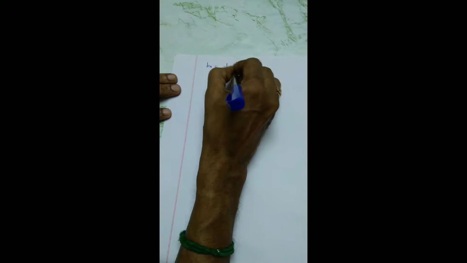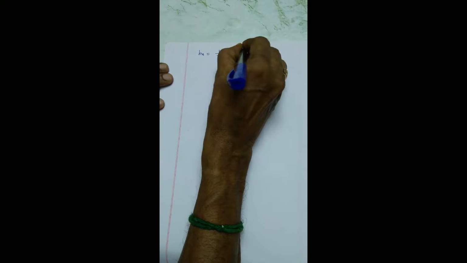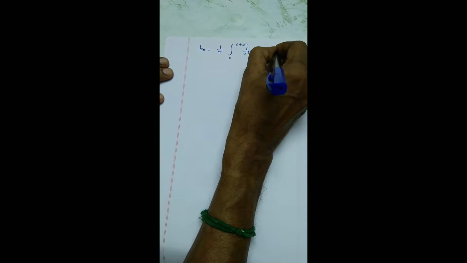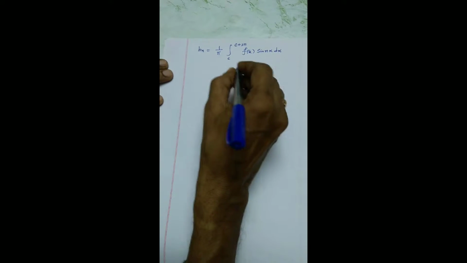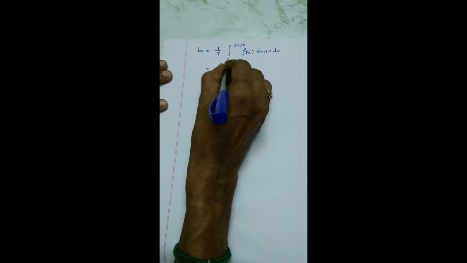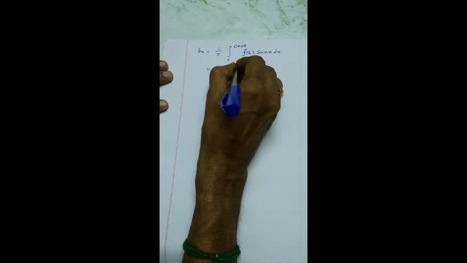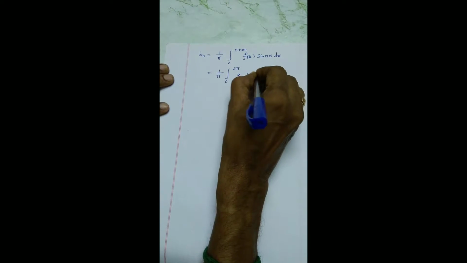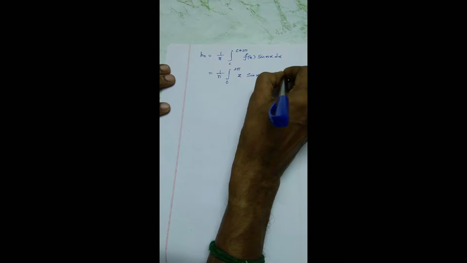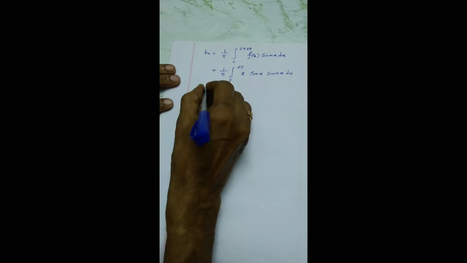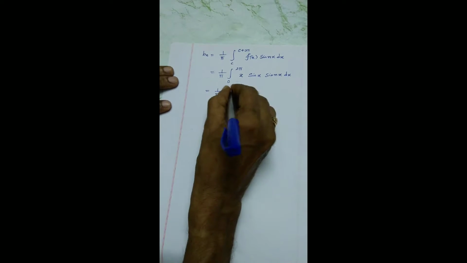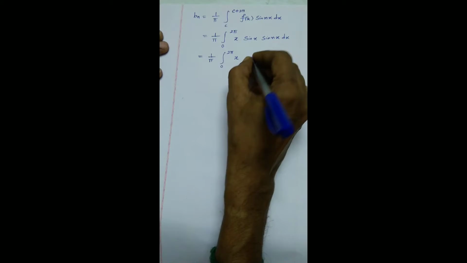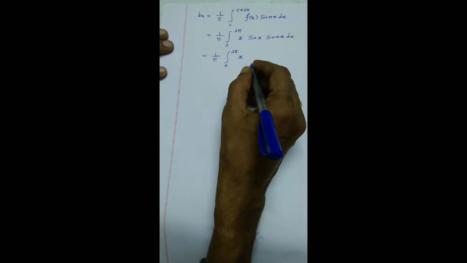1 by pi integral c to c plus 2 pi f of x sin nx dx. So my function here is x sin x. 1 by pi, lower limit 0, upper limit you know very well, 2 pi, x sin x sin nx dx. For the sake of convenience, I can swap the angles if you want, or otherwise I can apply straight away.